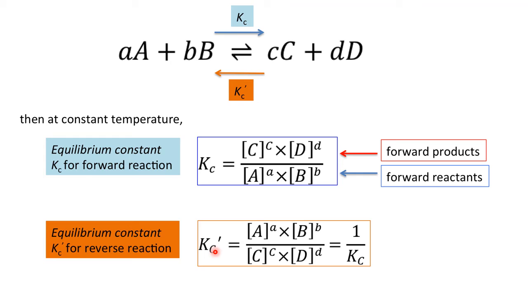Are you clear? So Kc is for the forward reaction, but for the reverse reaction, it is nothing but 1 by Kc. Therefore, Kc is equal to the inverse of Kc prime, or Kc prime is equal to the inverse of Kc.